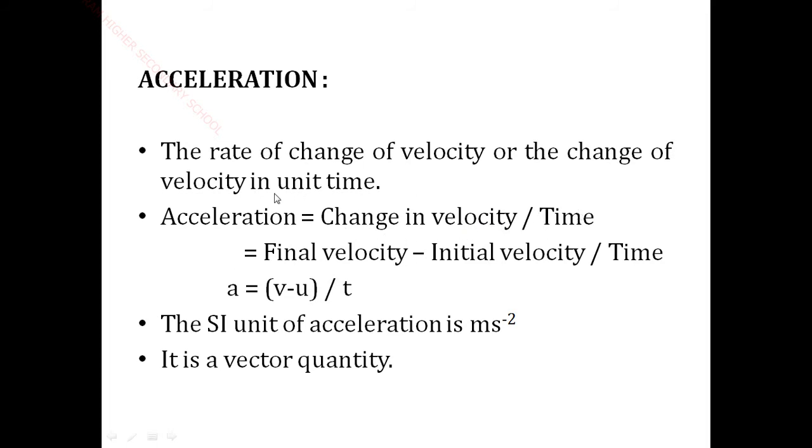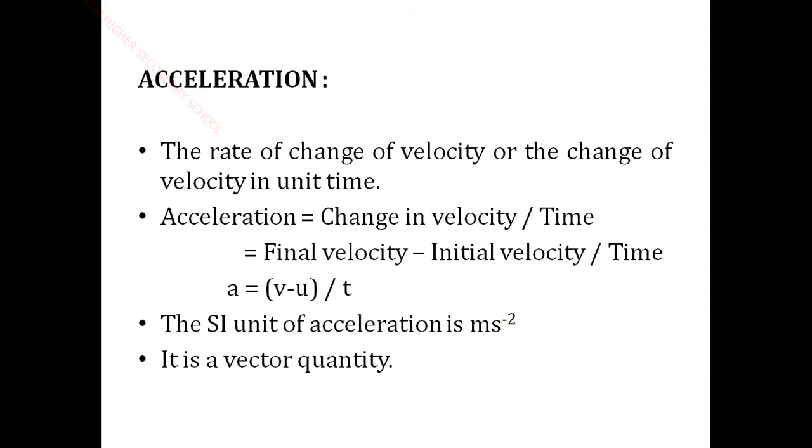Change in velocity means the difference between two velocities, one final velocity and another initial velocity. That means the largest value minus the smallest value. So final velocity minus initial velocity.